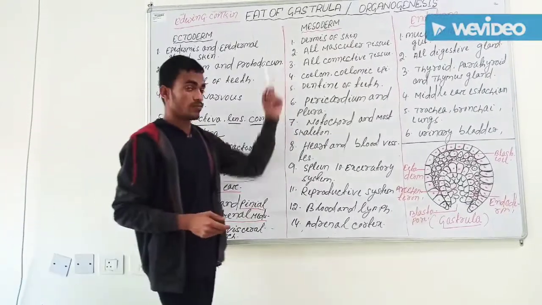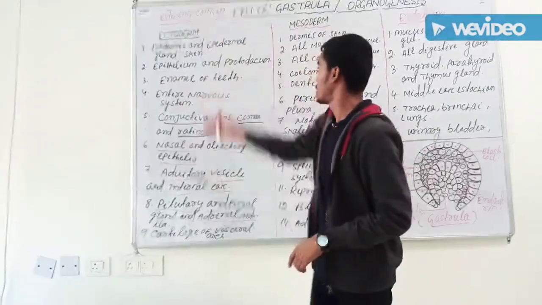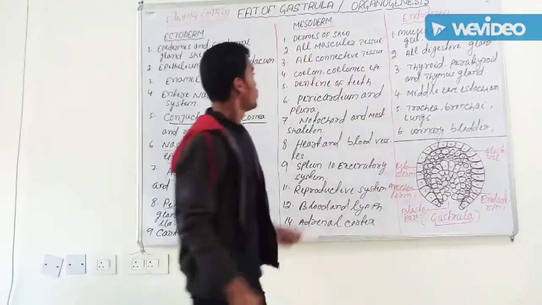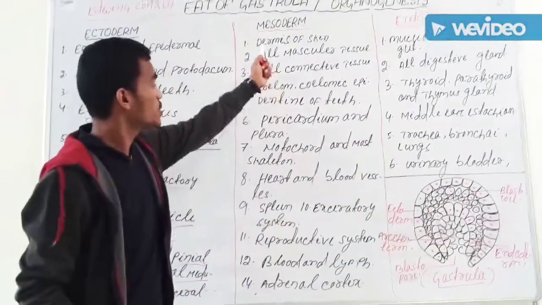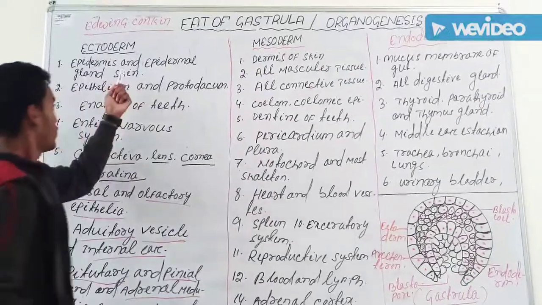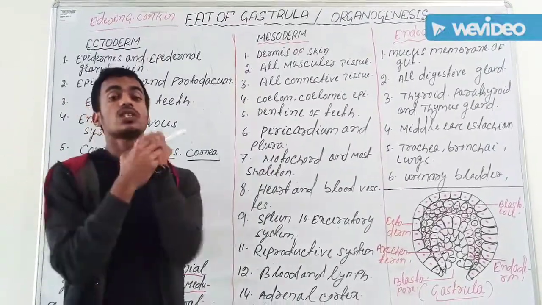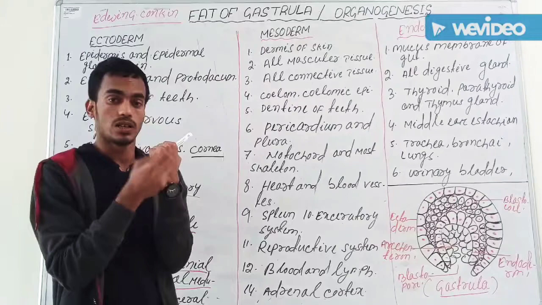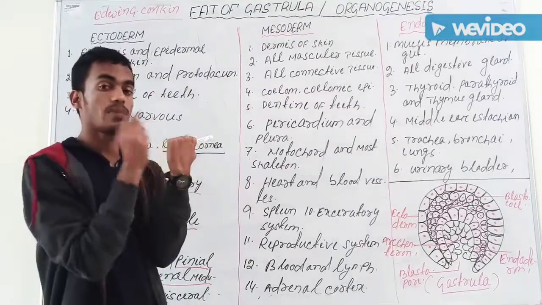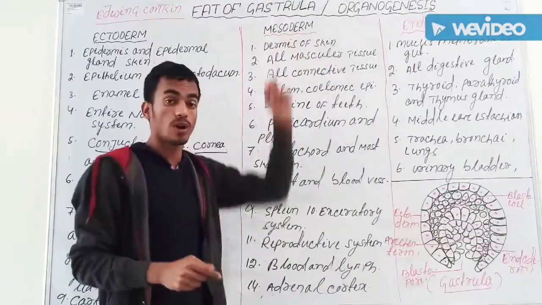Then come to the mesoderm. We finished the ectoderm part. Mesoderm: what is the dermis of skin? After the epidermis, the dermis layer is present in our skin. So below the epidermis, the dermis of skin comes from mesoderm.